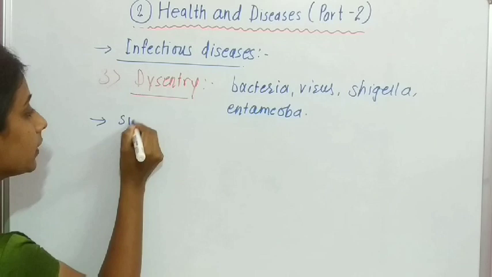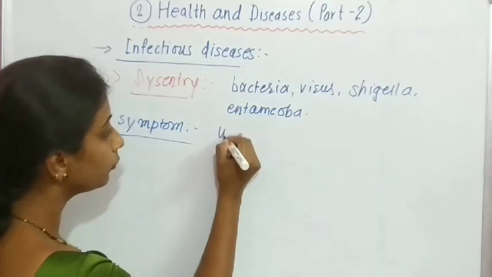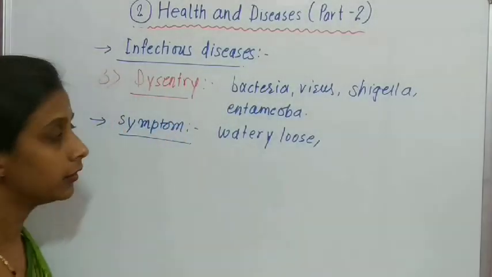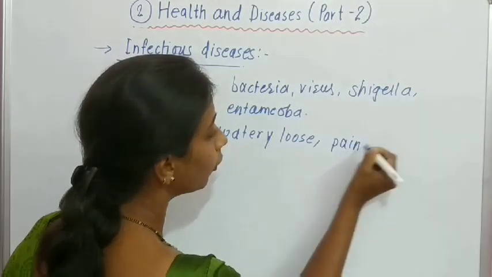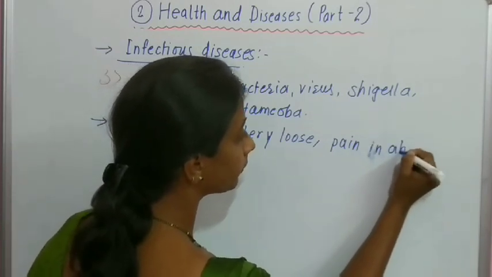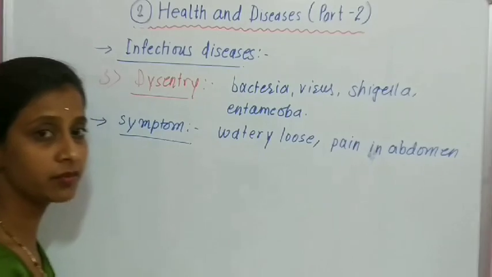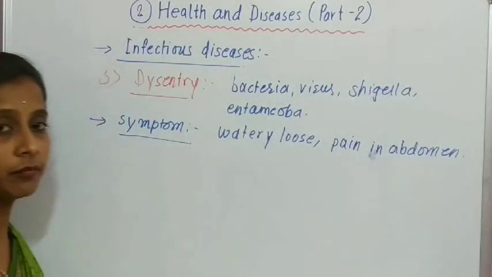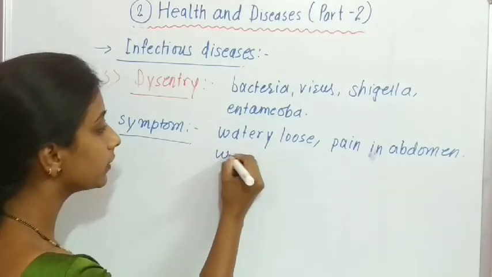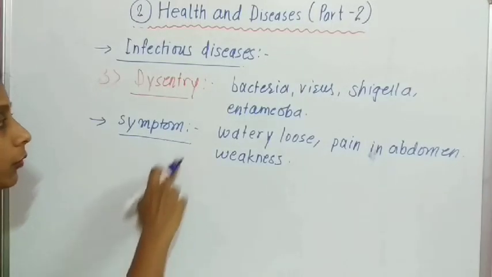Now what are the symptoms seen in the patient? The symptoms of dysentery are watery loose motions and pains in the abdomen. Abdomen means the stomach of the patient. Pains are present in the stomach due to the watery loose motions. Also the person faces weakness due to the motions. So these are several symptoms of dysentery.